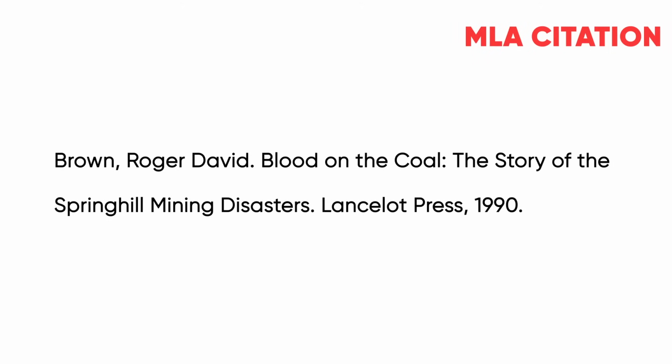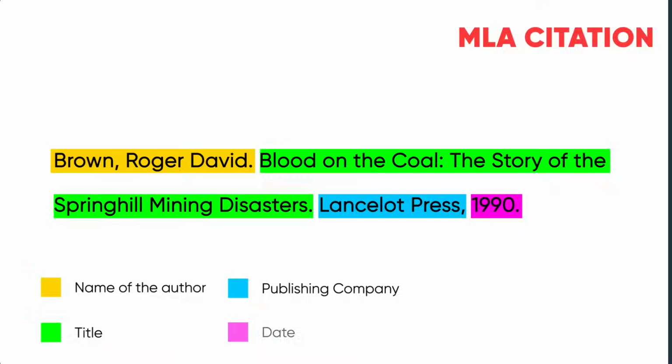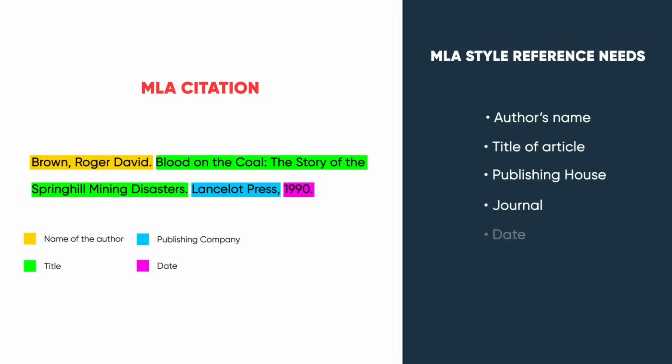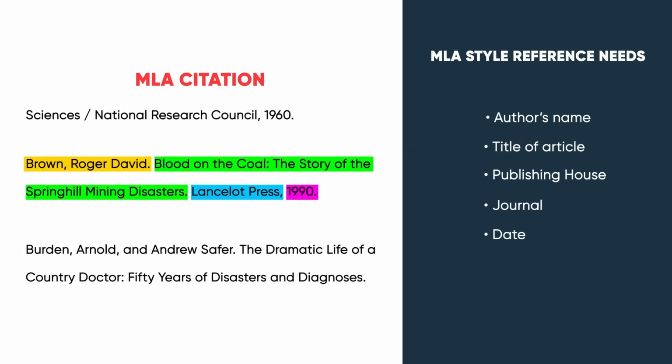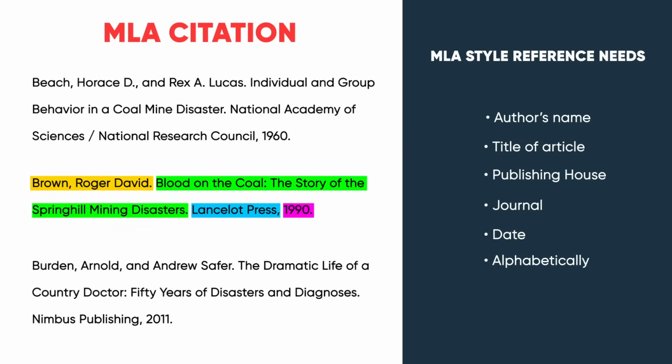Now let's look closely at this reference from MLA style. Here this is the name, this is the title, this is the publishing company and this is the date. So in general, in MLA citation, you need the author's name, title of the article, publishing house or journal and date. To learn more about MLA, click the I button. Remember that all the references in MLA format are also organized alphabetically, as shown here.